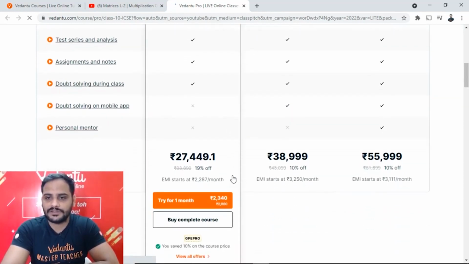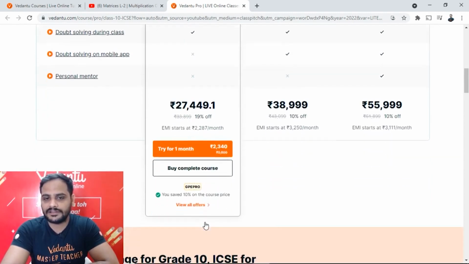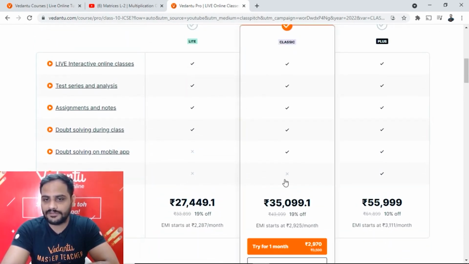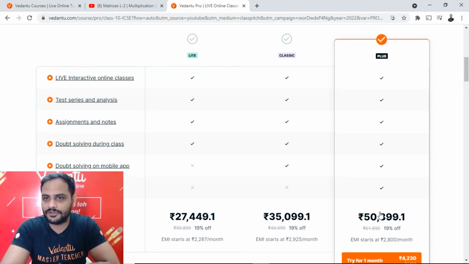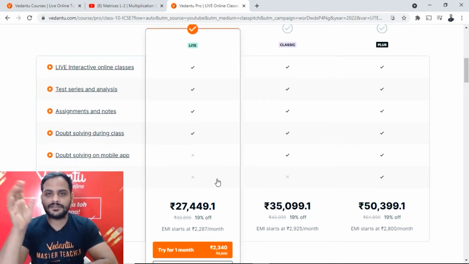Now you can see the prices they are showing here. 10% is applied, the price is 27,449 for Pro Lite. Here if I apply GPE Pro, it is 35, and here if I apply GPE Pro, it becomes 50. So 10% off you are getting. Now since you can see there is a difference in the prices, why this difference?